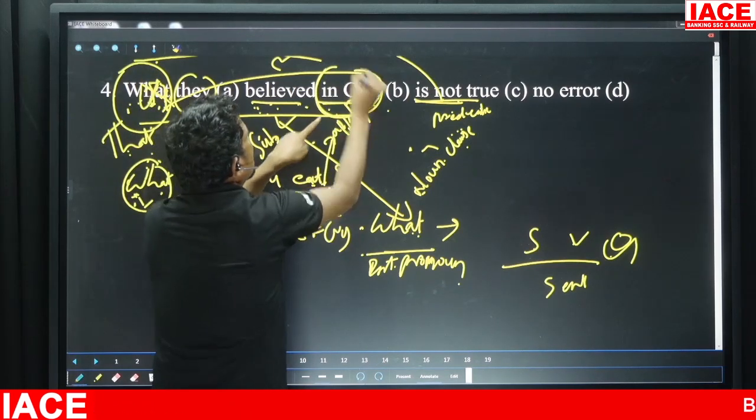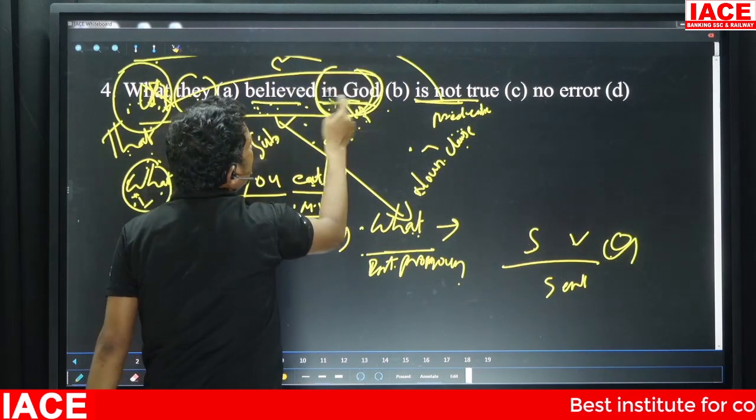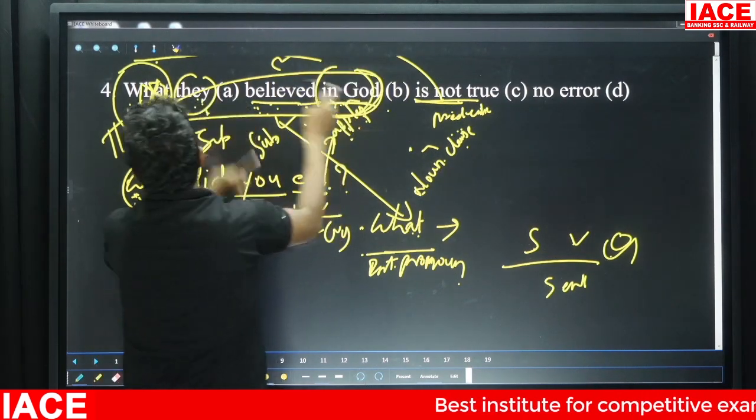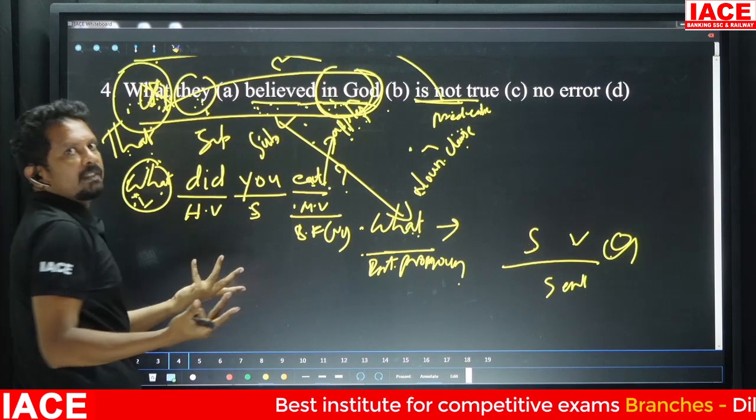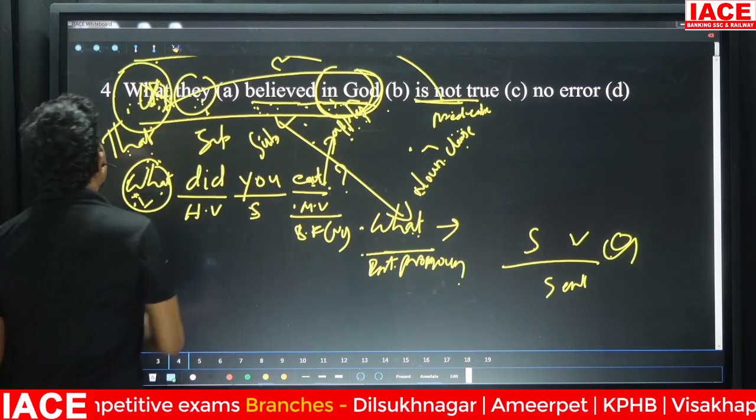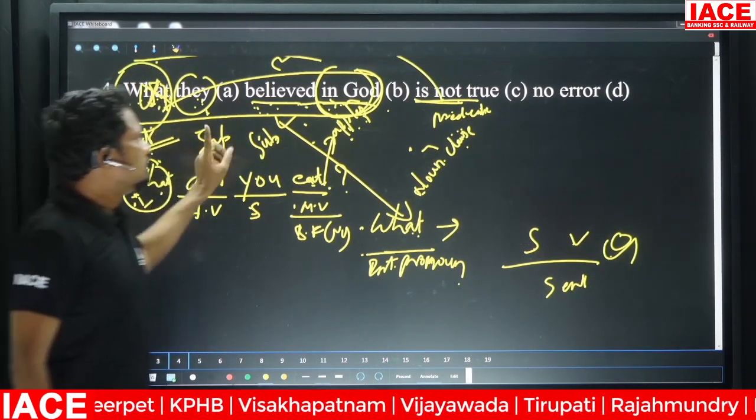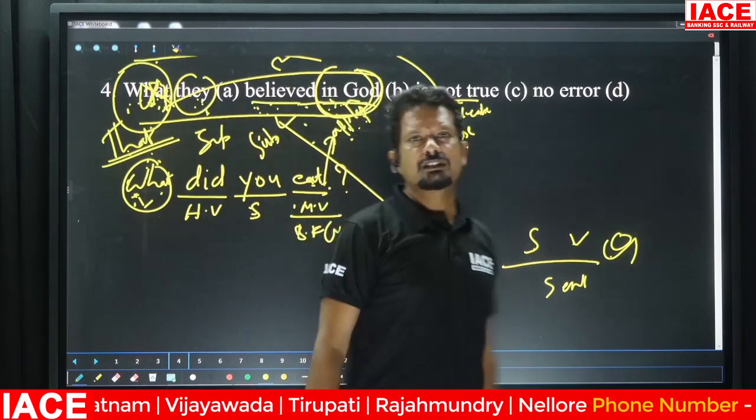But the answer is already there here. In God is the answer to the question, what? When there is already an answer, there is no need to use what here, right? So that is why we're going to use simply a joiner: that they believed in God is not true. This is your right answer, right?